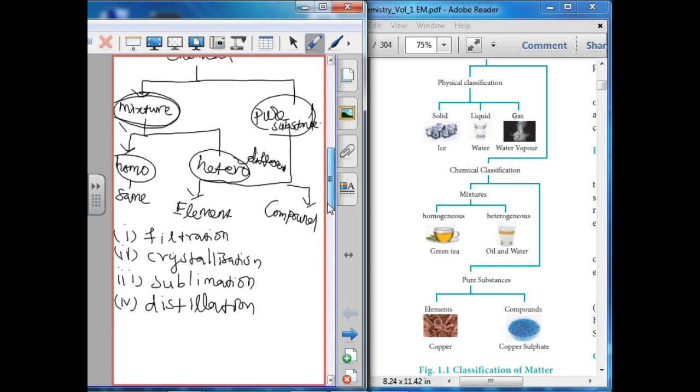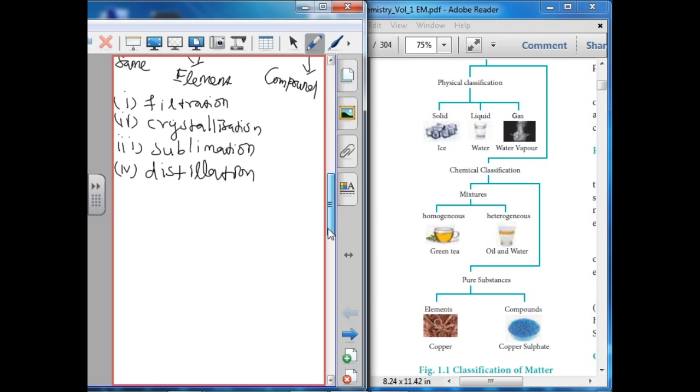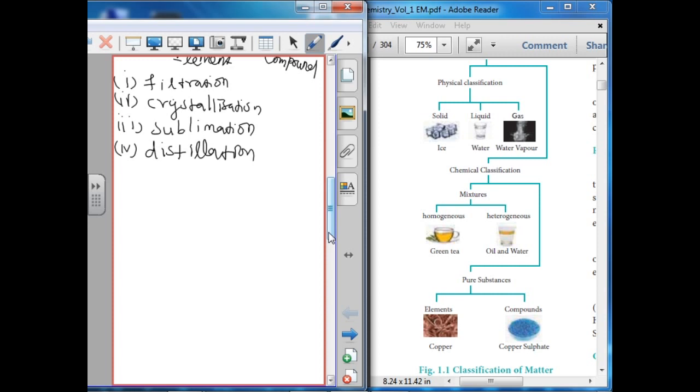That means a pure substance cannot be separated by physical methods. Examples: copper, silver, water, CO2; all of these have constituents that cannot be separated by physical methods. Physical methods means the above methods: filtration, crystallization, sublimation, distillation. A pure substance cannot be separated by these methods.